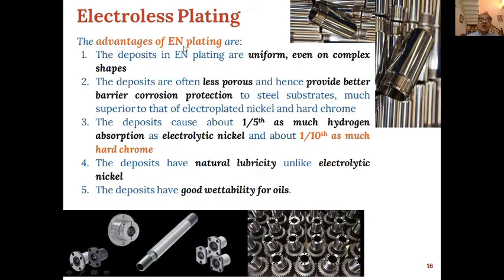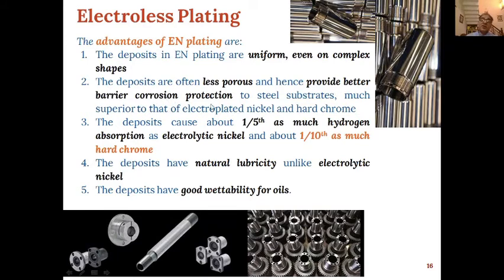Then advantages of electroless plating. The deposits of this type of plating are uniform even on complex shapes. So if you are having any shape, the electroless plating will be uniform in nature, and these deposits are less porous, and because they are less porous, that means they are better barriers against corrosion.